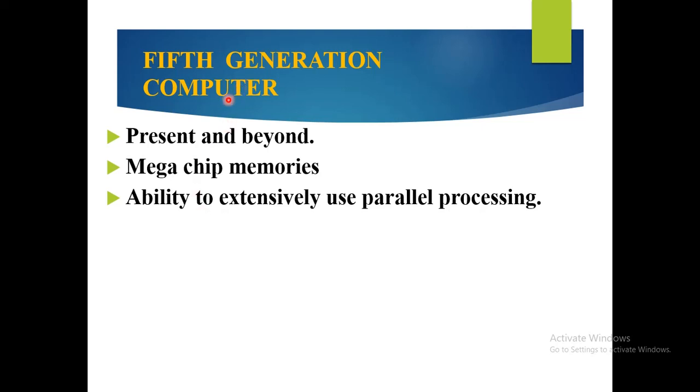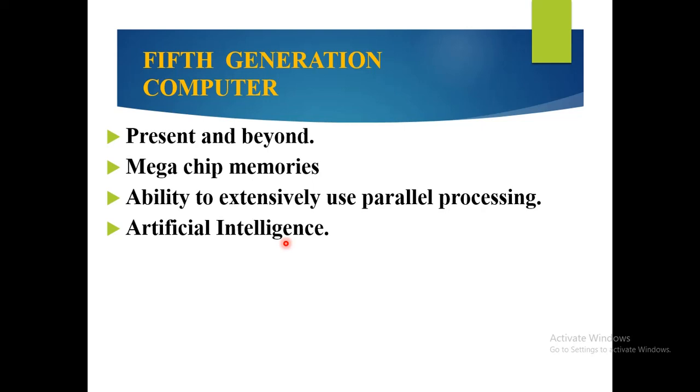The fifth generation computer has the ability to use parallel processing. In this fifth generation computer they have artificial intelligence. You might have learned in your previous class, when we saw the difference between computer and human being, that humans have the intelligence to do their work on their own, but computers do not.